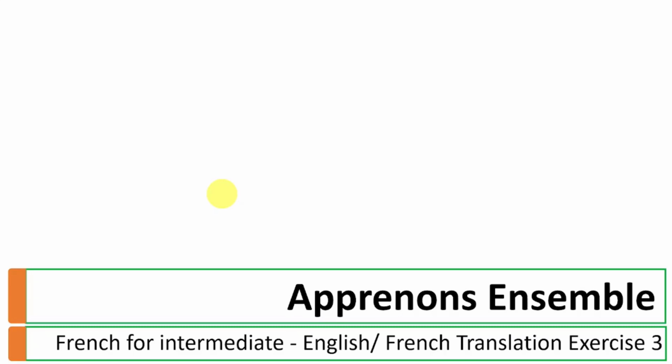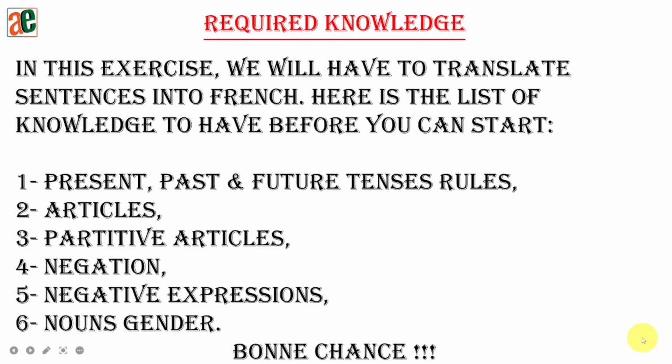In today's video, we are going to work on a translation exercise. Apprenons ensemble. French for Intermediate, English to French Translation Exercise 3. Required knowledge. In this exercise, we'll have to translate sentences into French. Here is the list of knowledge to have before you can start. Present, past, and future tenses rules. Articles, partitive articles, negation, negative expressions, and nouns gender.